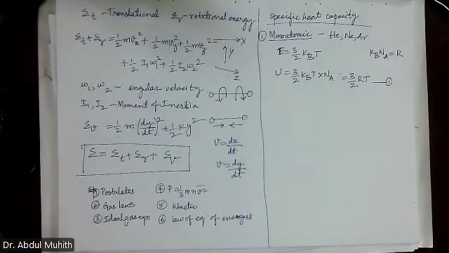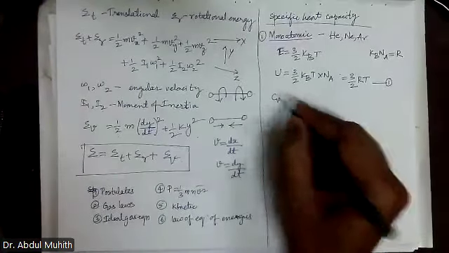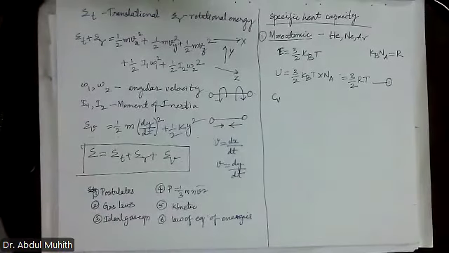Now here we have Cv. What is Cv? Heat capacity at constant volume. Very good, excellent. Specific heat capacity at constant volume.